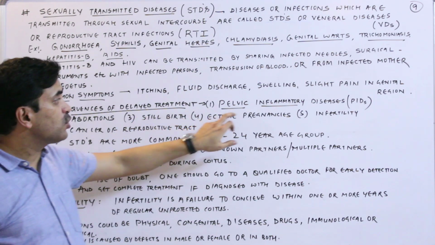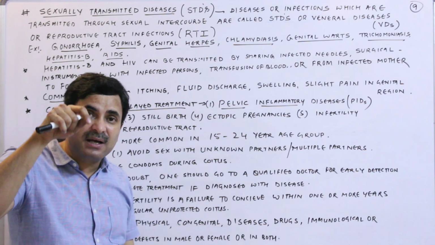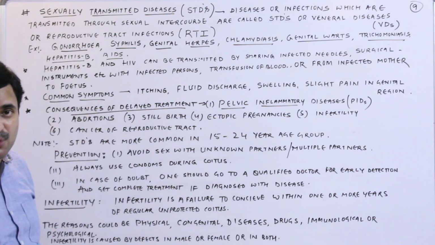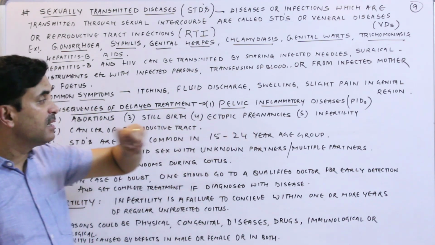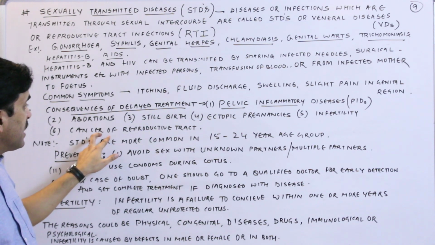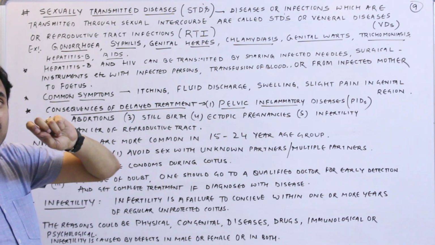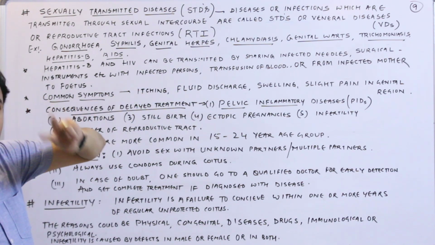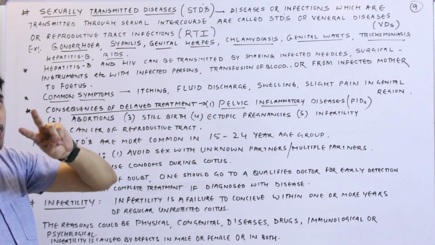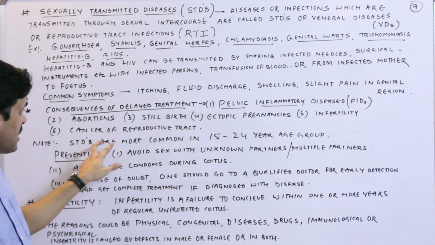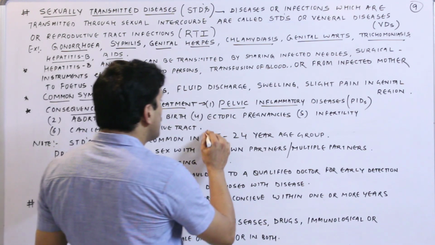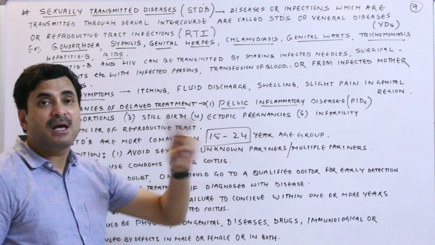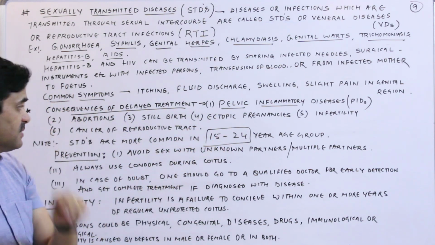Ectopic pregnancies. Ectopic pregnancies means the implantation will not occur in the uterus, the implantation will occur outside the uterus. That is called ectopic pregnancy. Infertility may be caused, and in some cases reproductive tract cancer can also occur. These are the consequences of delayed treatment. So the person must treat these diseases as soon as diagnosed. It has been seen that STDs are more common in the age group of 15 to 24. Means people of this age group are more vulnerable to these diseases.